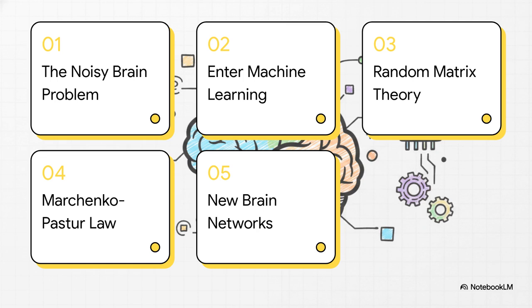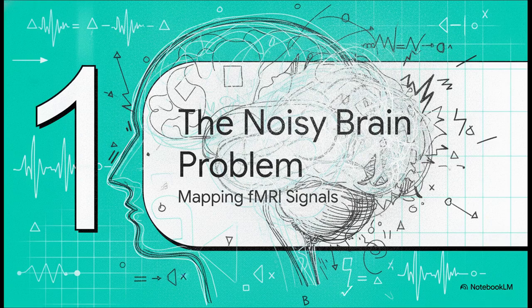We'll start with a noisy brain problem, then look at how machine learning steps in, explain random matrix theory, touch on the Marchenko-Pastur law, and finish up with how this all leads to discovering completely new brain networks. So, Part 1, the noisy brain problem.